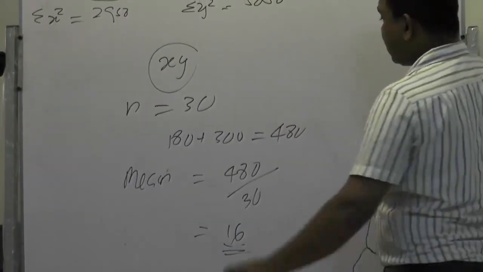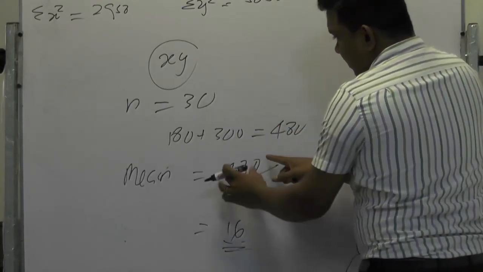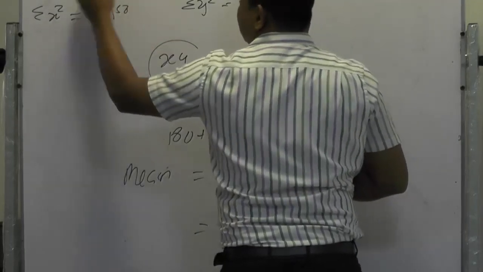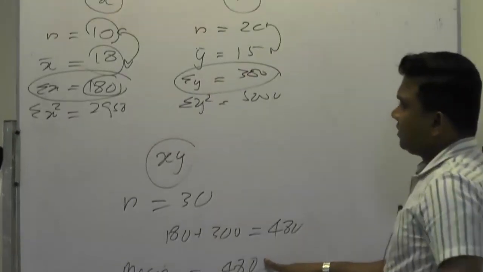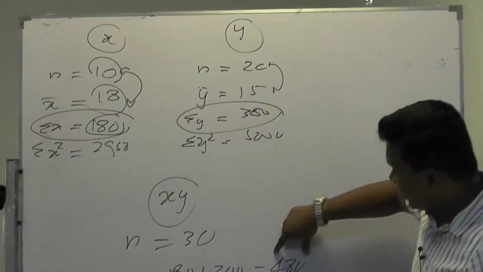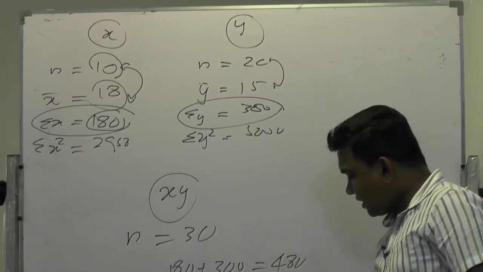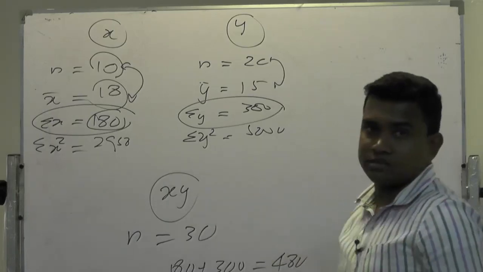How have you calculated it? The total, sigma of the figures, divided by n. Why? Once you multiply these two, you have sigma x. Once you multiply these two, you have sigma y. Then when combined, it would be 480. Total numbers 30. 480 divided by 30 is 16. This is the answer. You can see on the screen, right?